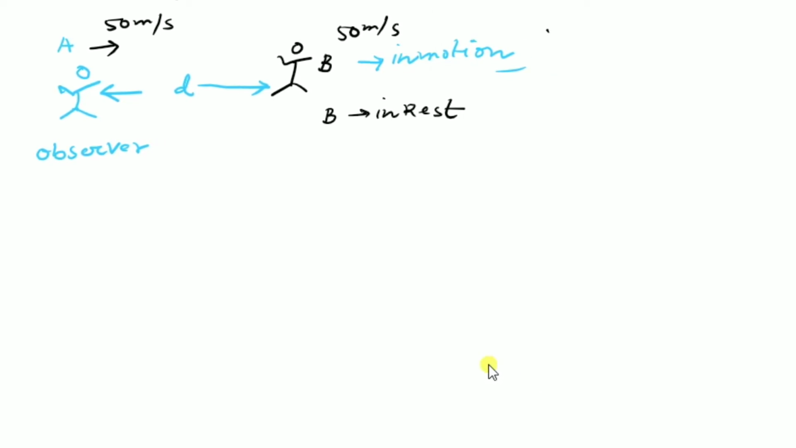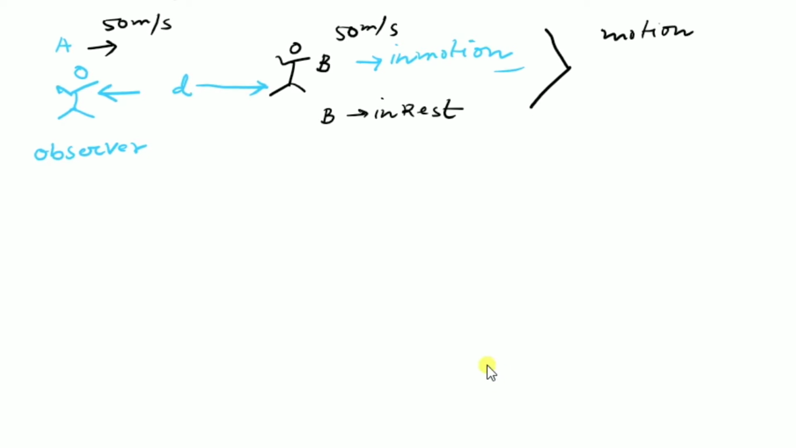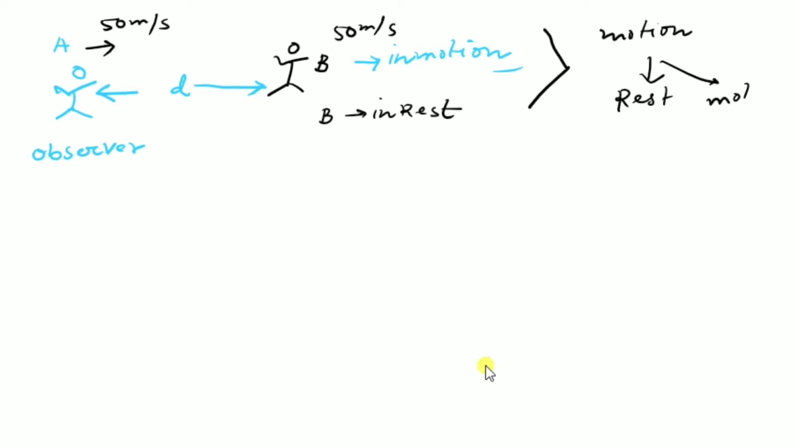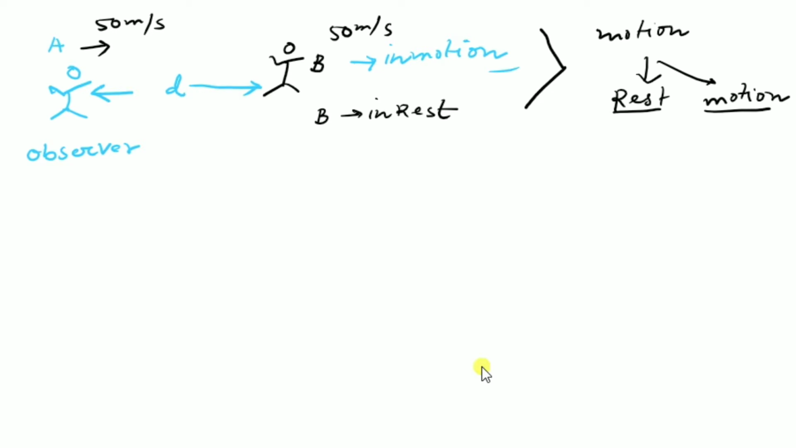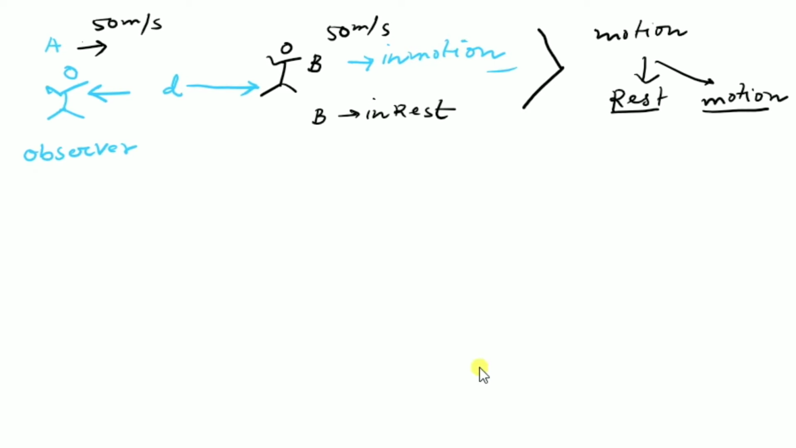Actually, motion can be of two types: one is rest, one is motion. Absolute rest and absolute motion are not possible. What is possible is relative motion and relative rest. So with respect to another object, we always specify whether something is moving or not. According to the last situation, B is not moving, B is at rest, because they are moving in the same direction with the same velocity.